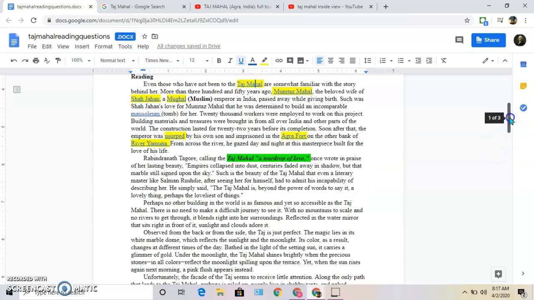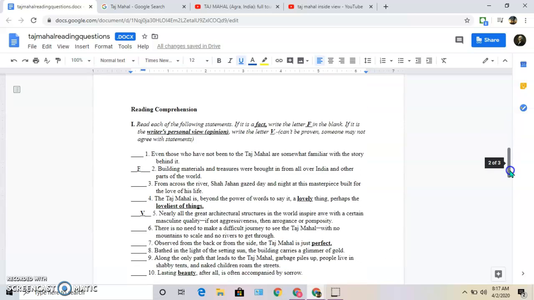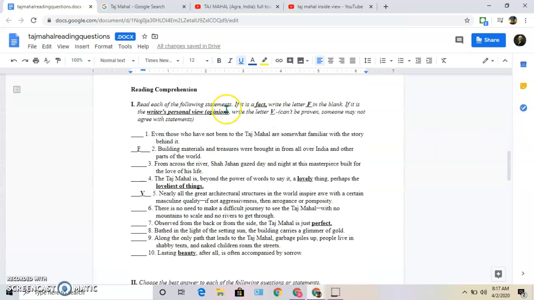So you're going to read this. You're then going to answer these questions. Number one says, read the following statements. If it is a fact, which means it's true, can't be argued, you're going to write an F in the blank. If it is the writer's point of view or their opinion, you're going to write a V. If it's an opinion, it means it can't be proven. People can argue it all day and say, hey, that's not true.